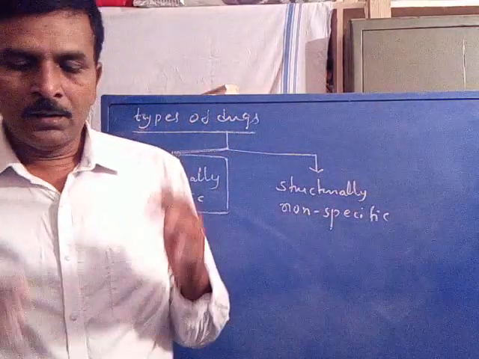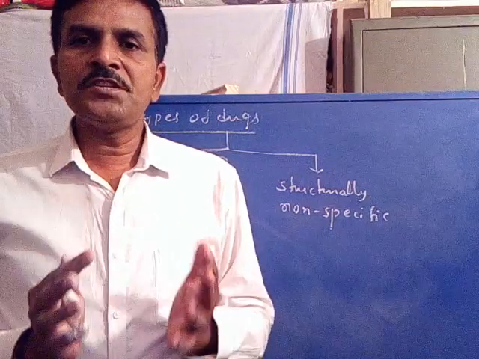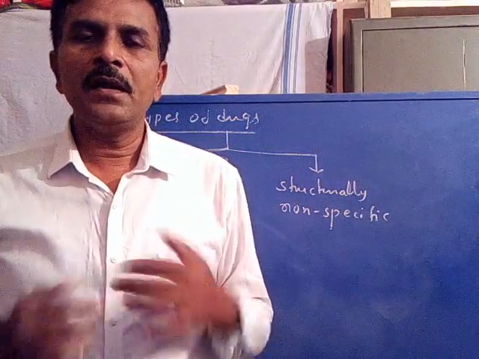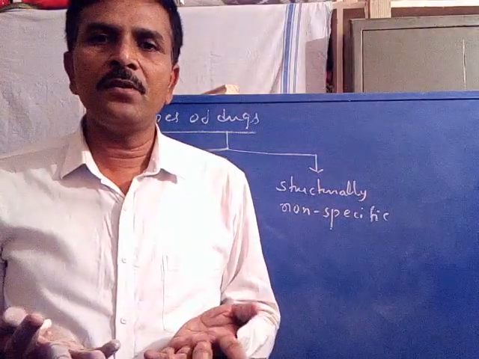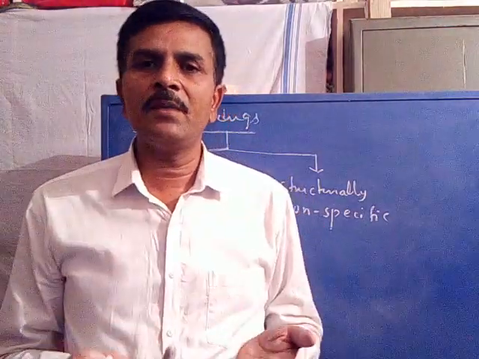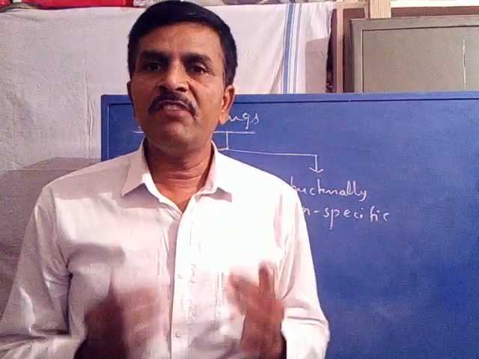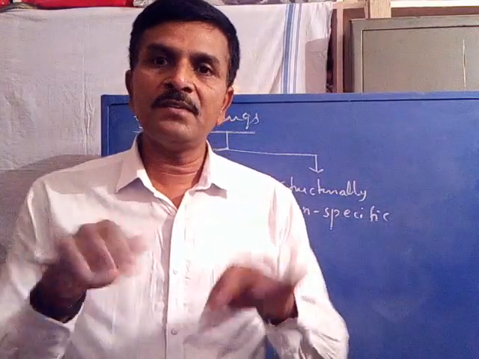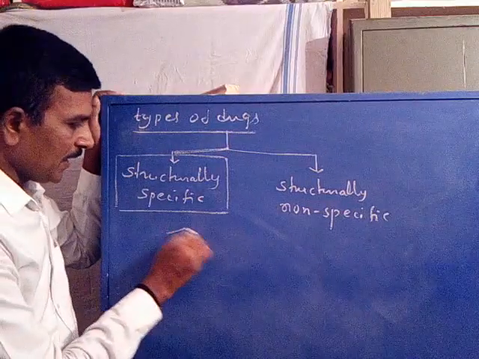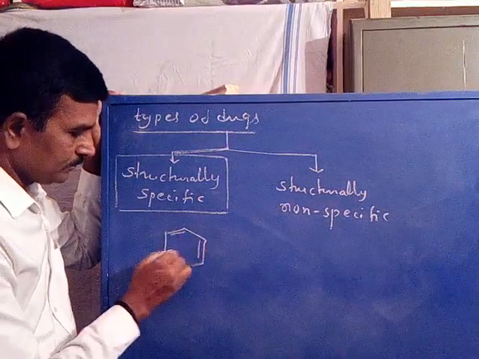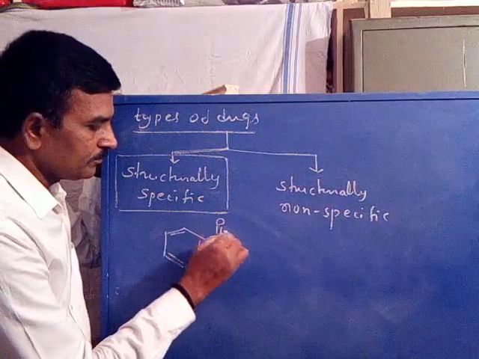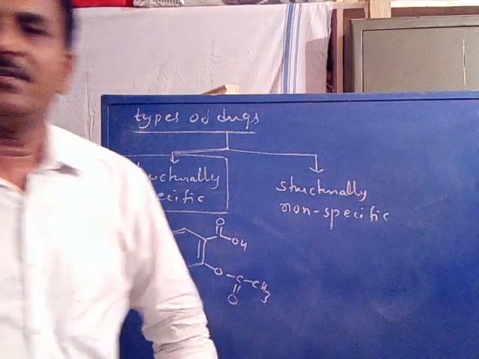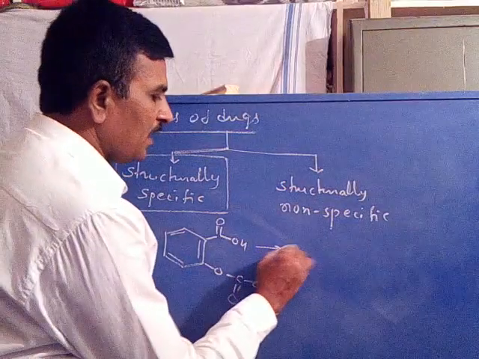Now, any drug whose activity, whatever the activity, it may be an anti-cancer drug, an anti-ulcer drug, an anti-hypertensive drug, whatever it may be, if its activity depends upon its structure, for example, you take aspirin, OCOCH3, acetyl salicylic acid is aspirin. It could be used for analgesic activity.